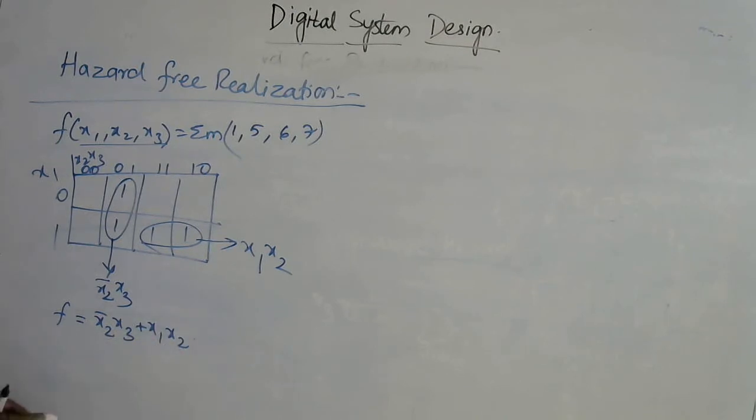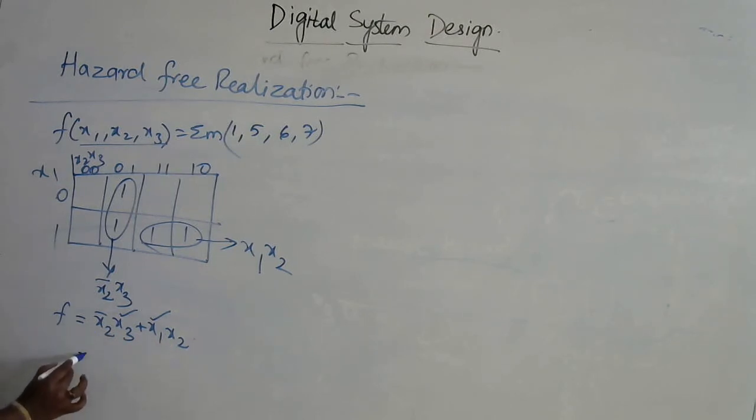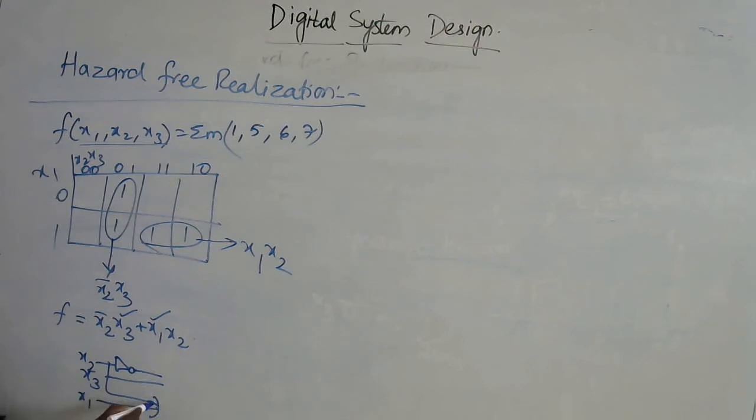Now if you observe here, can I say x1 is in the direct form, x3 is also in the direct form. But x2 here you are in the direct form, here it is passing through the NOT gate. Means here this is x2, it should pass through the NOT gate. And this is x3, it is given directly. And here this x2 is given over here, this is x1. This is one AND gate, this is one AND gate, both are connected towards the OR gate.